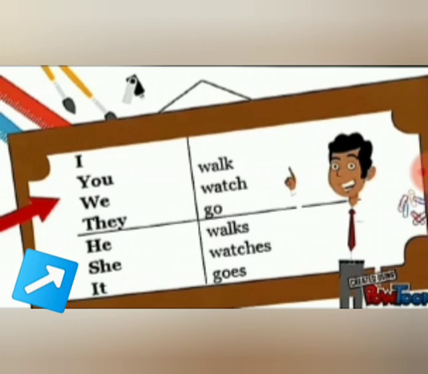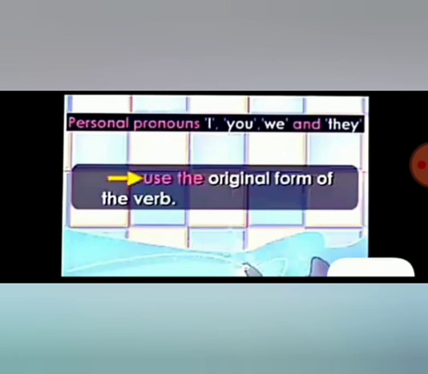Understood? So when you are using the subject pronouns I, you, we and they, you should not make any change with the main form of verbs. When you use third person singular subject pronouns like he, she and it, we make changes with the main verbs. That is, we are adding s or es or ies. For personal pronouns like I, you, we and they, we use the original form of the verb. We are not making any changes.